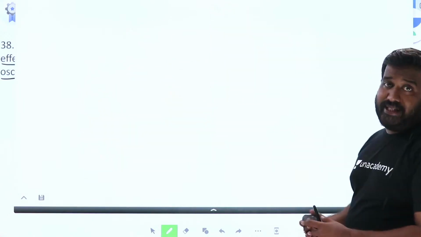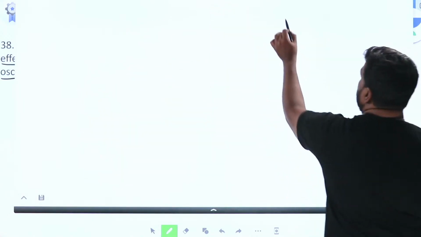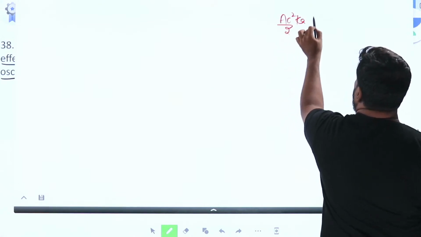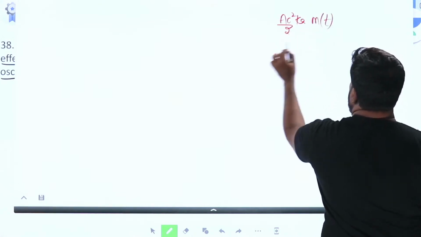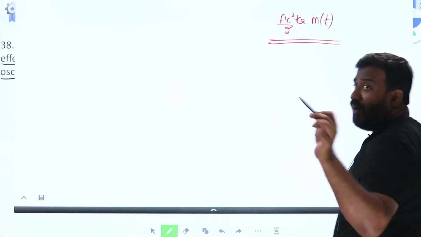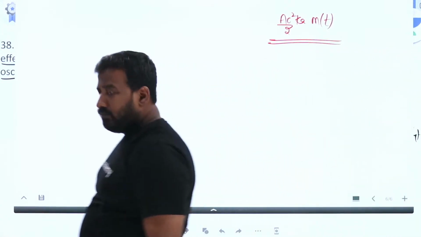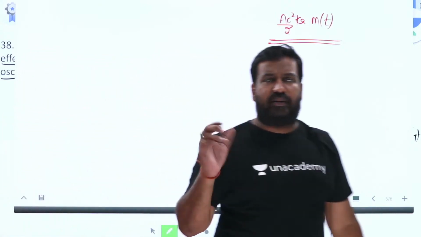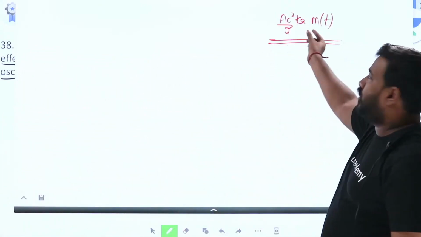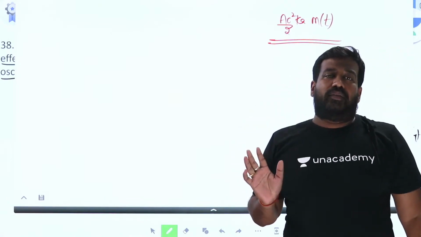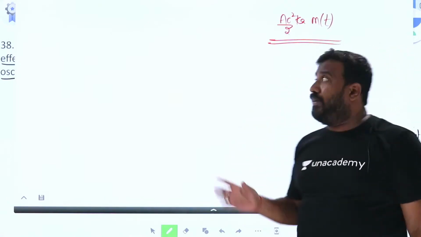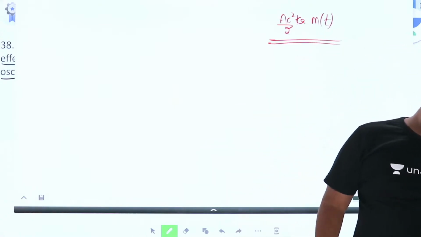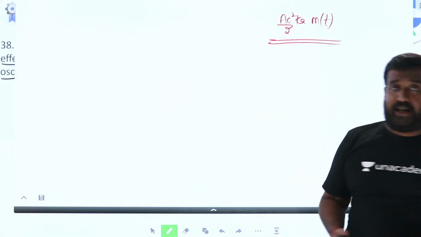The output of the synchronous detector is Ac square by 2 into Ka into m of t. Now you tell me, is the message signal recovered or not? Very clearly the message signal is recovered with amplitude Ac square by 2 into Ka. With that amplitude, the message signal is recovered properly. Got it?